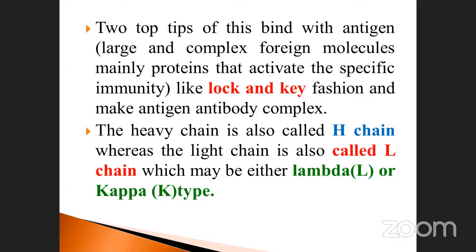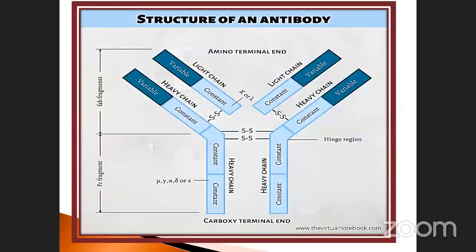The heavy chain is also called the H chain, whereas the light chain is also called the L chain, which may be either lambda or kappa type. L is denoted as lambda, K is denoted as kappa. We will discuss those things in the next classes.